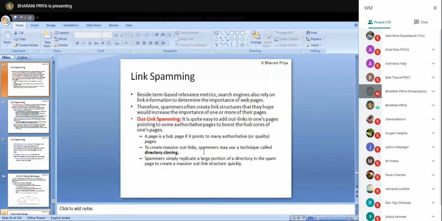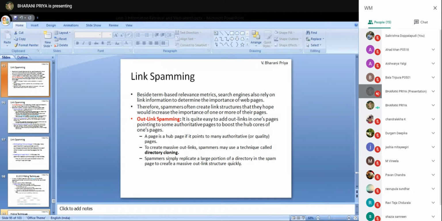Link spamming is of two types. One is outlink spamming and the other is inlink spamming. Outlinking means my page is pointing to many other pages. That can be easily achieved because I can include many qualitative links in my page. Then my page becomes a hub. And not only can I include qualitative pages, I can include the directories in the outlink spam.